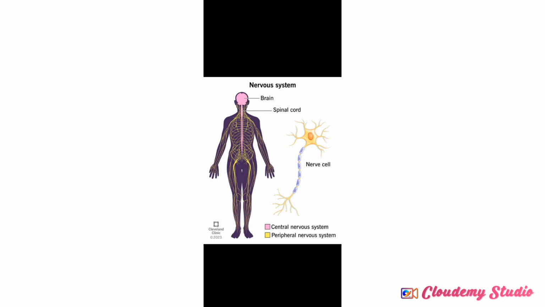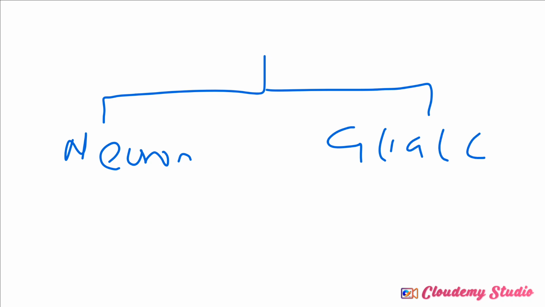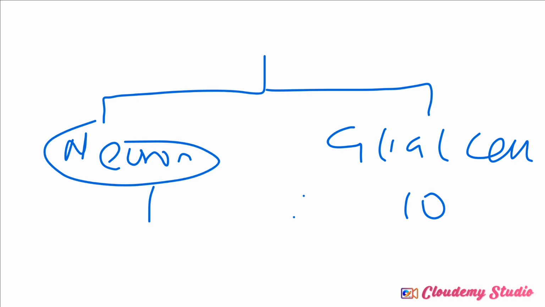But before we talk about that, let us go to the cells of the nervous system again. We have the nerve cell, that is the neuron, and we have the what? We have the glial cells. And I said the ratio of nerve cells to glial cells is 10:1, which means glial cells are much more abundant than nerve cells. You understand? Now, you now see this neuron. Let us talk about this neuron.